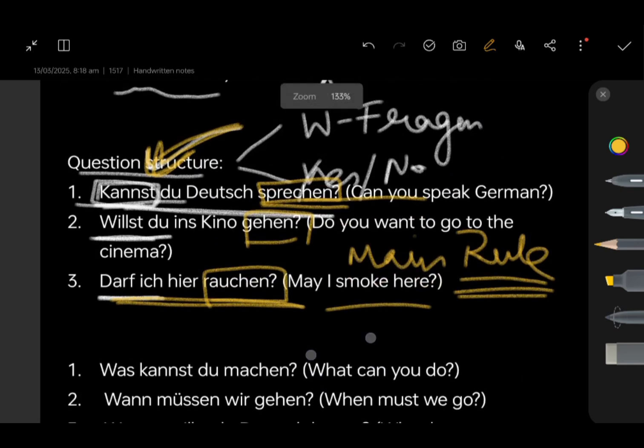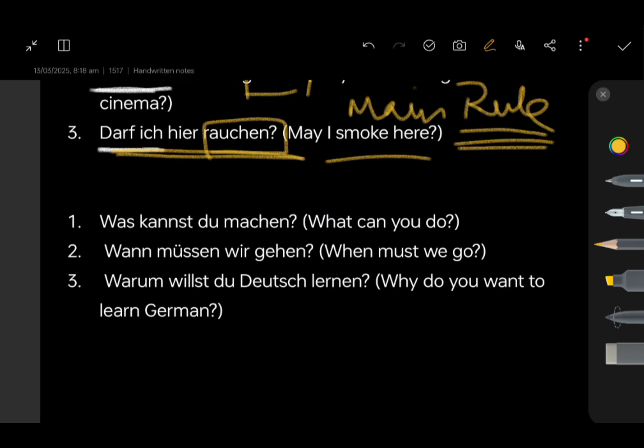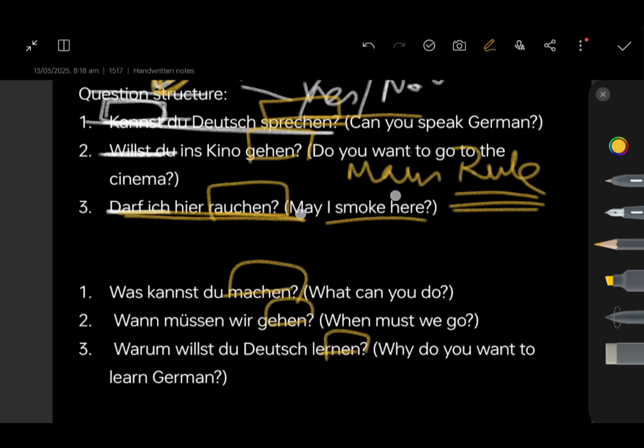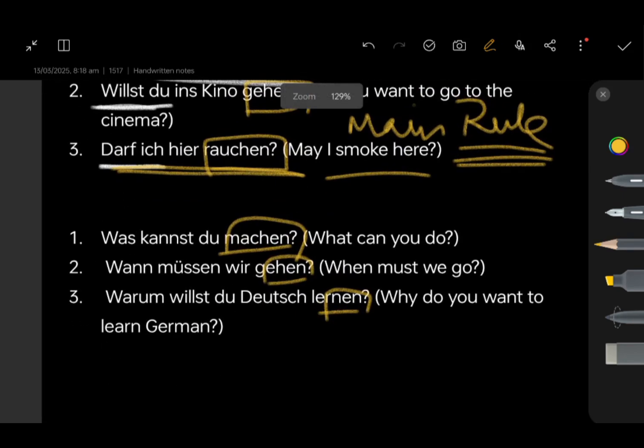Now the other type of questions is W-Fragen, right? Was kannst du machen? Again the thumb rule: machen, gehen, lernen come at the end because those are the main verbs. Now, because it's a W-Frage, a WH question, was, wann, warum, wo, woher, all those WH words come in the beginning.